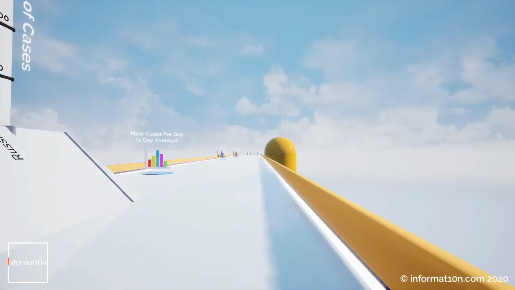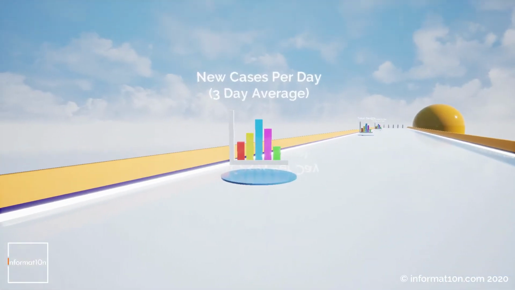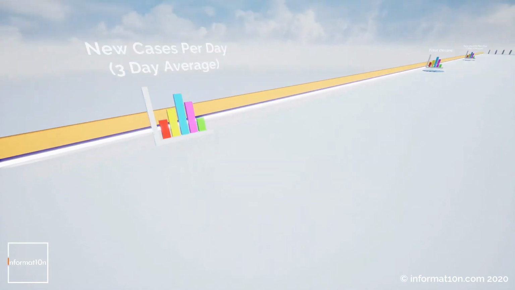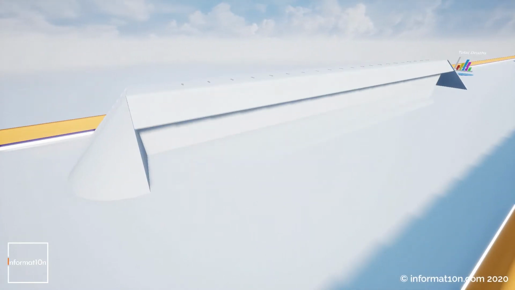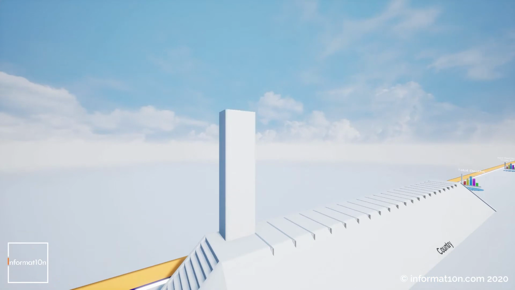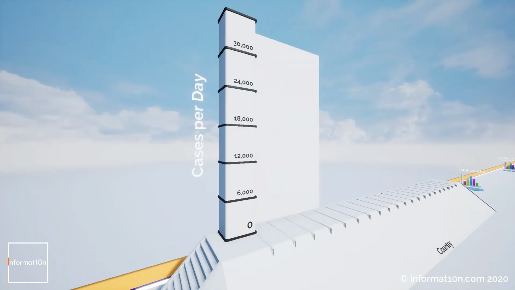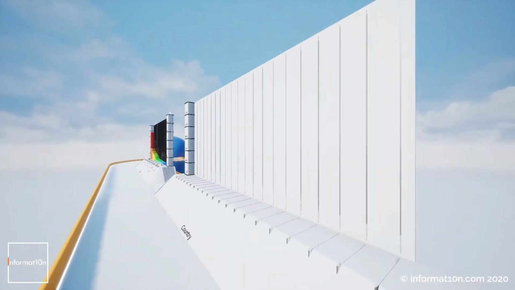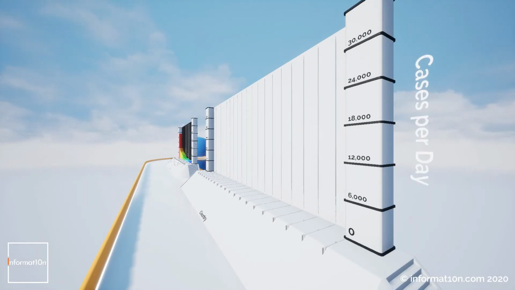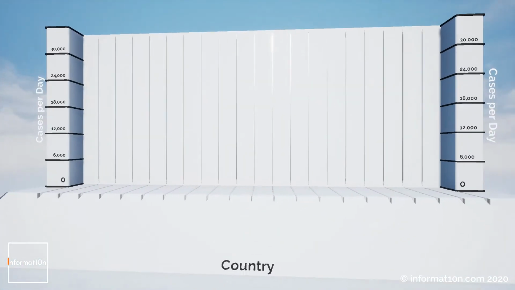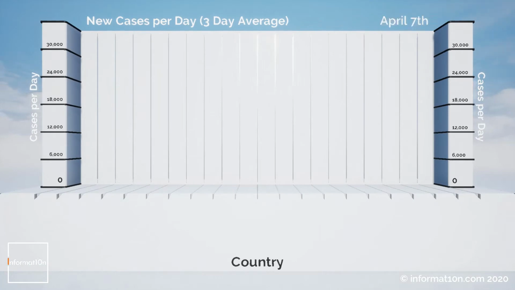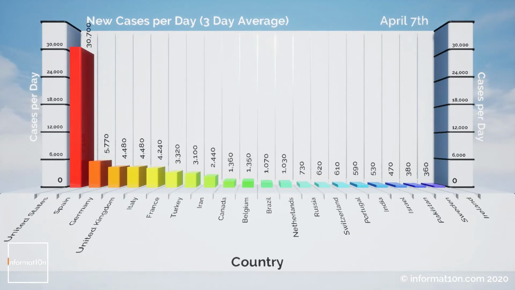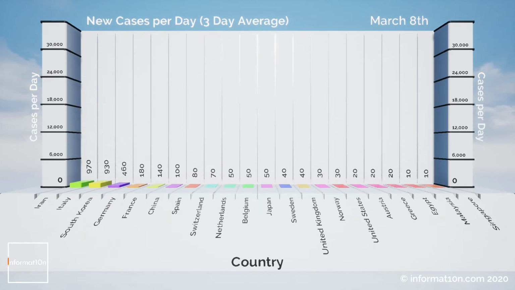We're just looking at the total number of cases in each country. This next chart is going to look at the number of new cases per day. So this is the change on a daily basis, but it's been averaged over a 3-day period. So this should help to level out some of the daily fluctuations that you get, which might be more of a result of how cases are reported and how the data is collected. So these are 3-day rolling averages. Okay, so we can see the data there for April 7th. Again, the United States at the highest position there.